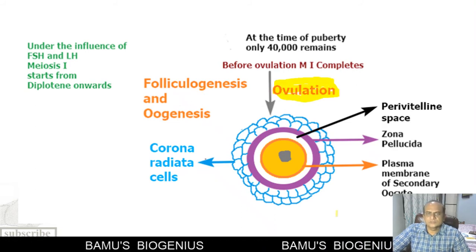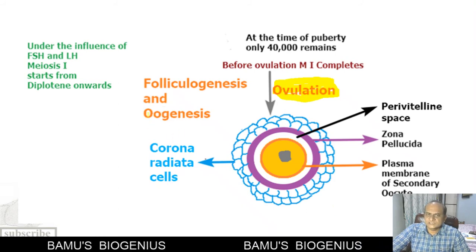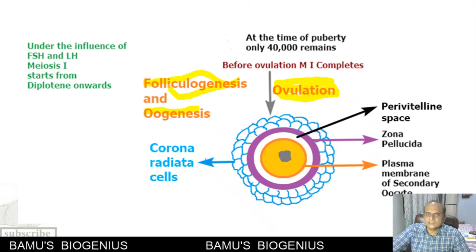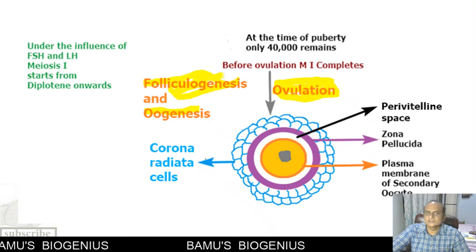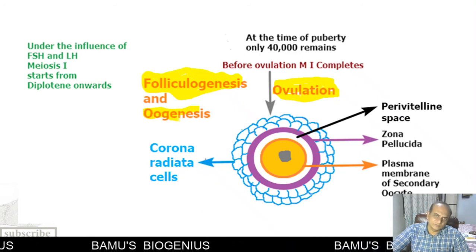This is how oogenesis and folliculogenesis are integrated with each other. So that's why oogenesis becomes more complicated as compared to spermatogenesis.